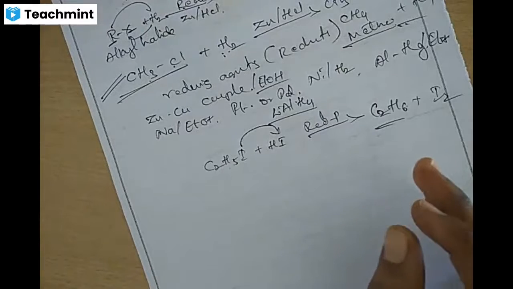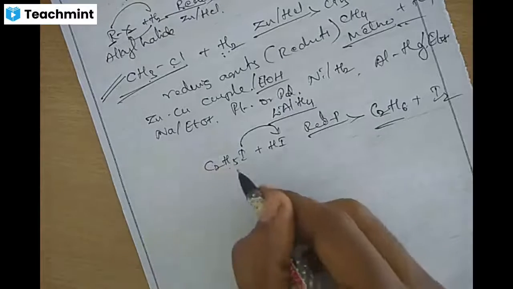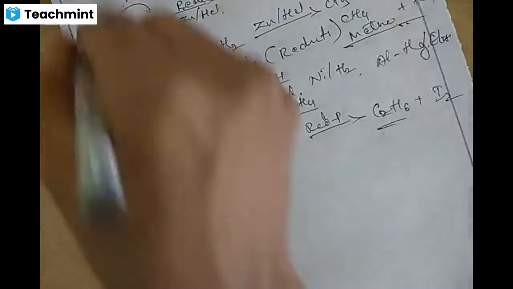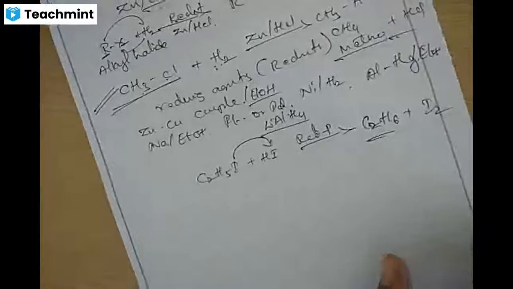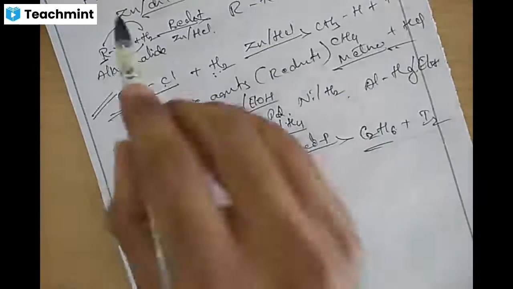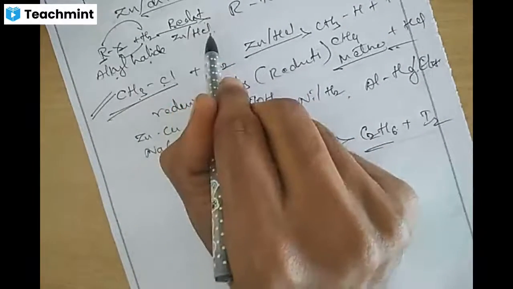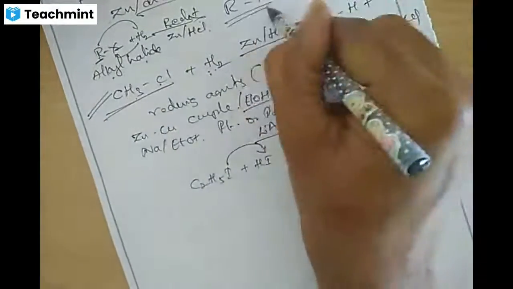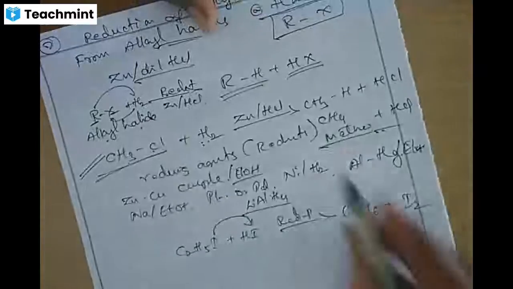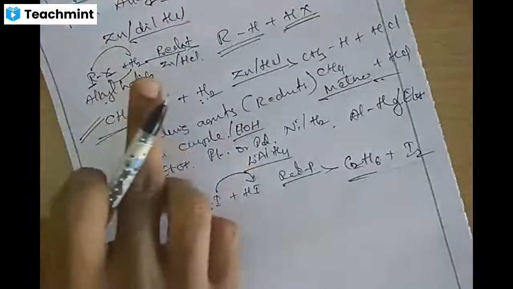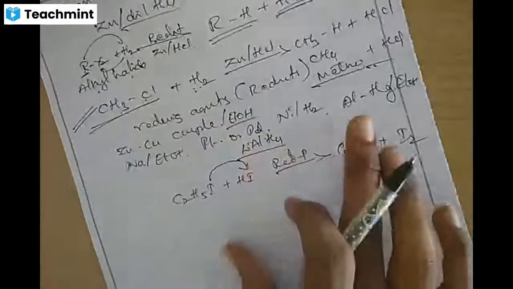We can prepare ethane from iodoethane. So this is what we call reduction. The second method of preparation of alkane is reduction. In this reduction, alkyl halides are reduced with zinc in presence of hydrochloric acid using dihydrogen, and we get alkane RH plus hydrogen halide HX.